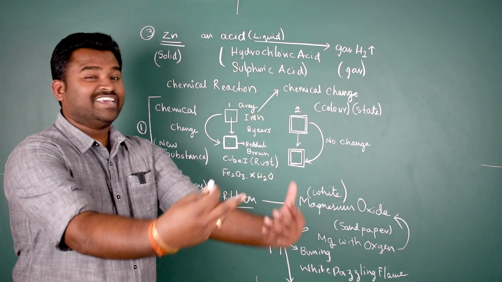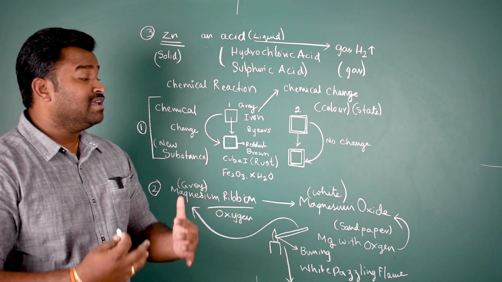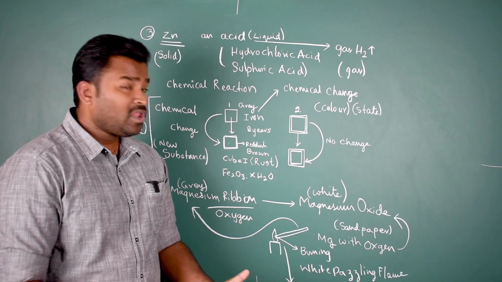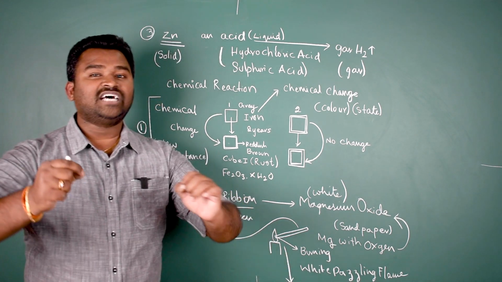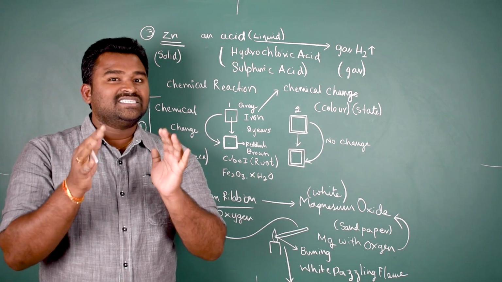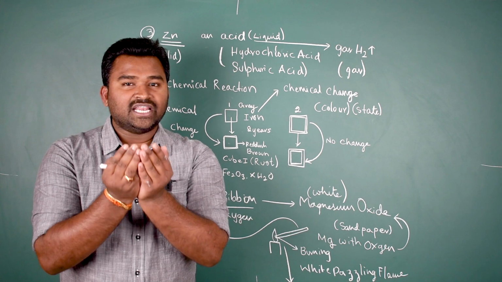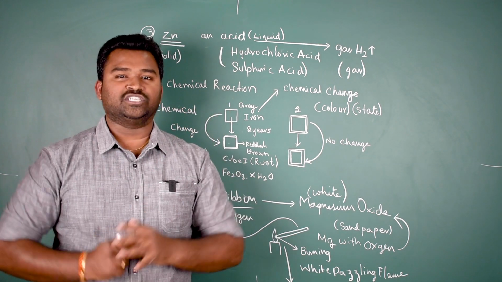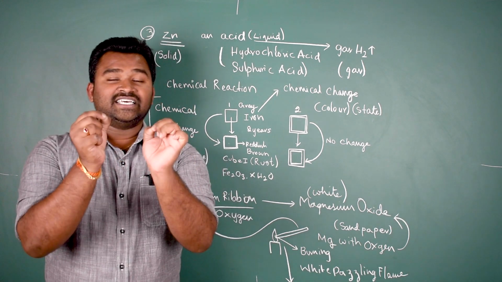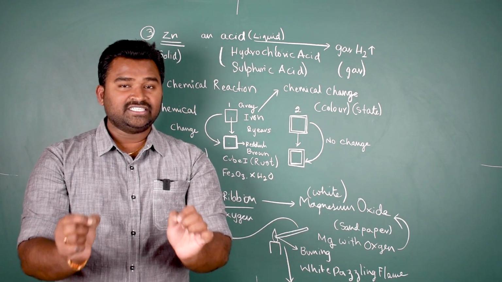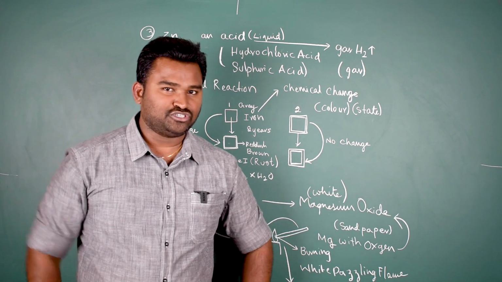Even if you see a change in state of a substance, change in color, evolution of gas, or change in temperature, all these observations tell us that something happened in that original substance which led to the formation of some new substance. You understand? This is known as a chemical change, and chemical change is known as a chemical reaction.